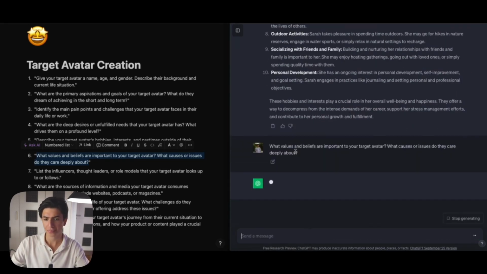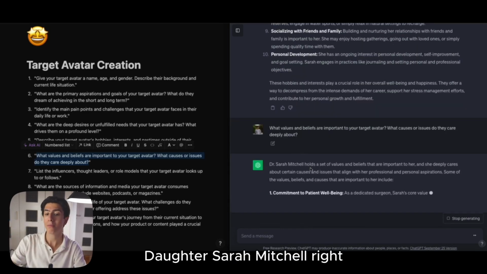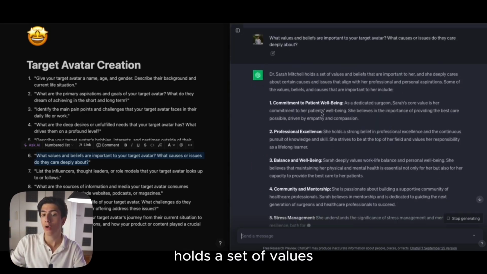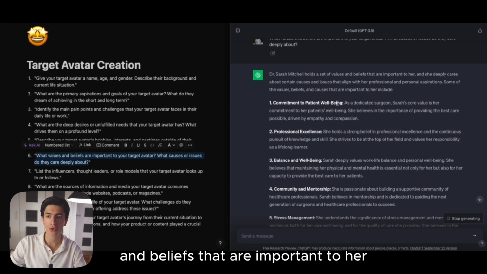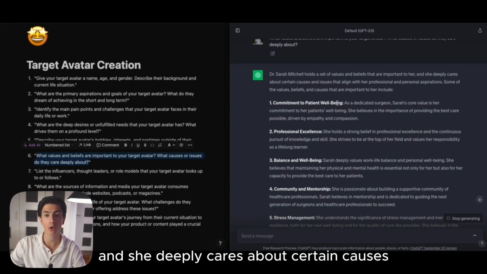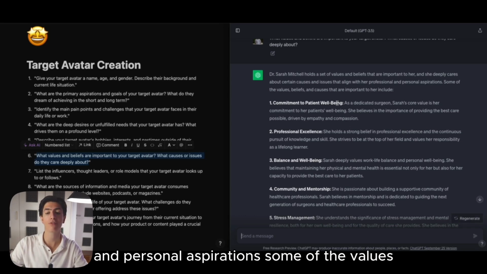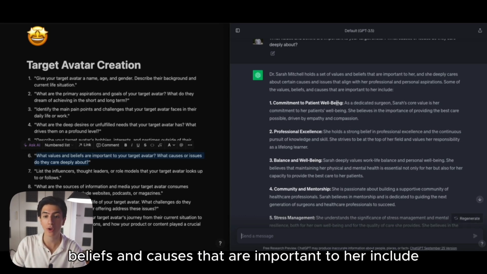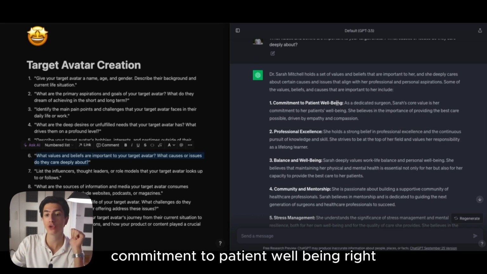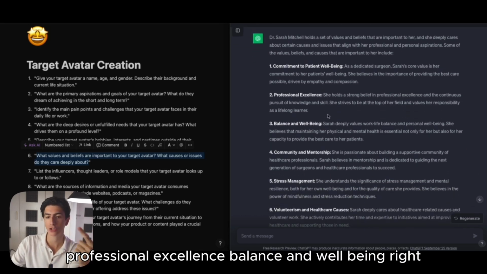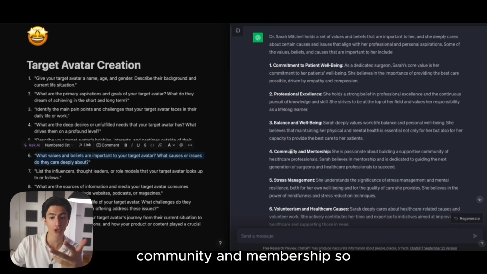So let's see. Dr. Sarah Mitchell holds a set of values and beliefs that are important to her, and she deeply cares about certain causes and issues that align with her professional and personal aspirations. Some of the values, beliefs, and causes that are important to her include commitment to patient well-being, professional excellence, balance and well-being, community and mentorship.